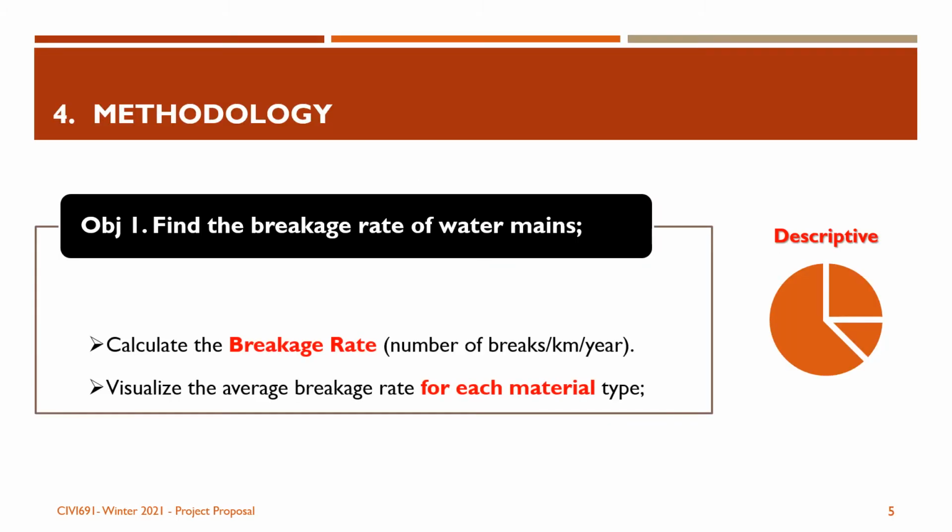For objective 1, we will calculate the number of breaks per kilometer per year for each pipe and then aggregate and visualize this for each material type to discover which materials are most prone to failure, and only those will be considered for further analysis. The breakage rate is more meaningful than the pure number of breaks, and the output of this stage is a descriptive chart.